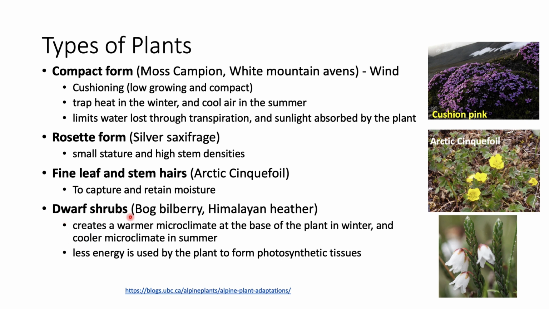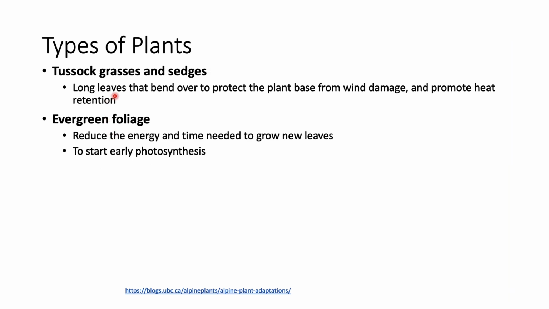Then dwarf shrubs. They create a warmer microclimate at the base of the plant in winter and cooler microclimate in the summer. They require less energy by the plant to form photosynthetic tissues. And tussock grasses and sedges, they have long leaves that bend over to protect the plant base from wind damage and promote heat retention. Evergreen foliage reduces the energy and time needed to grow new leaves to start early photosynthesis. So these are some of the types of plants present in the Arctic.